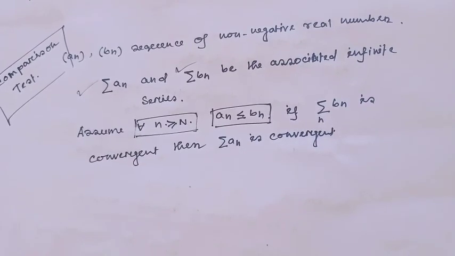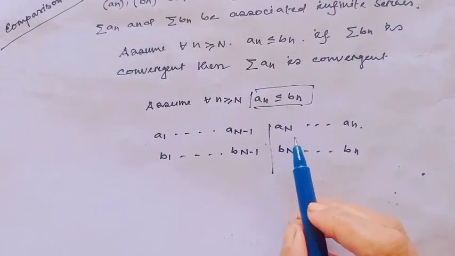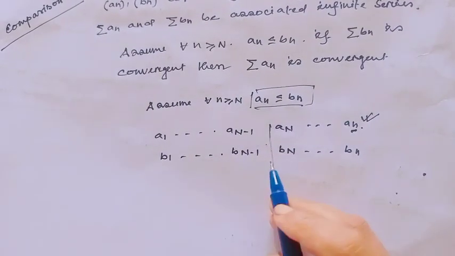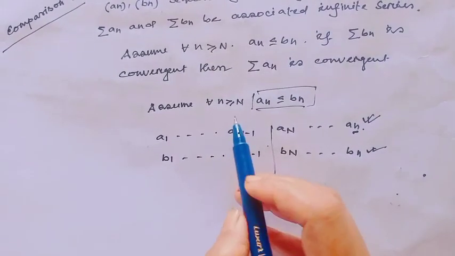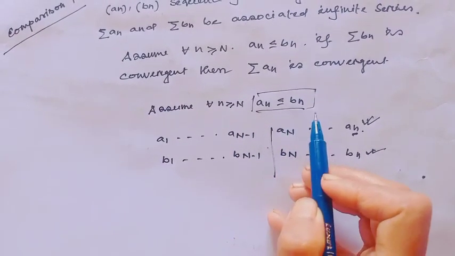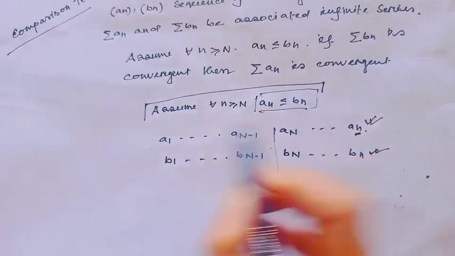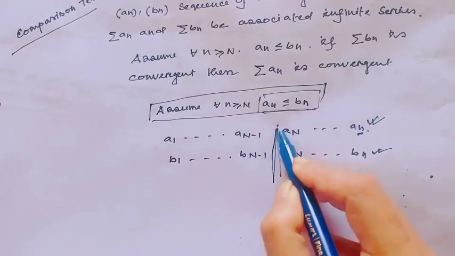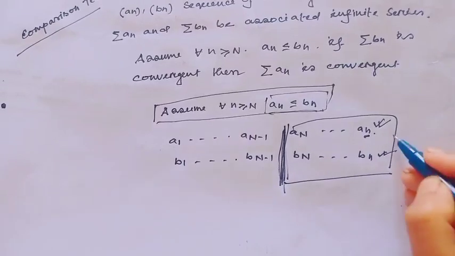Now I will prove this theorem. Consider a1, a2, up to an, and b1, b2, up to bn. Notice, since for all n greater than or equal to capital N, an is less than or equal to bn, this condition is true for all n greater than or equal to capital N. Therefore, after capital N, this condition would be applicable.